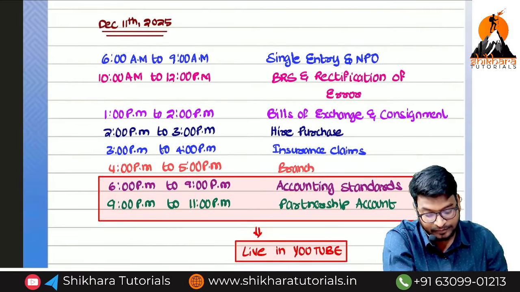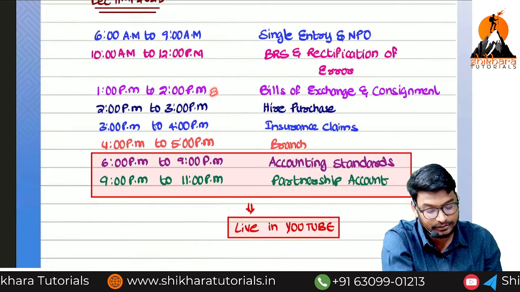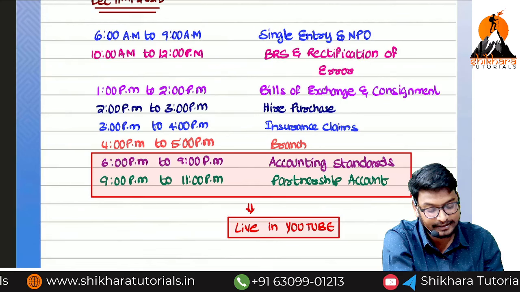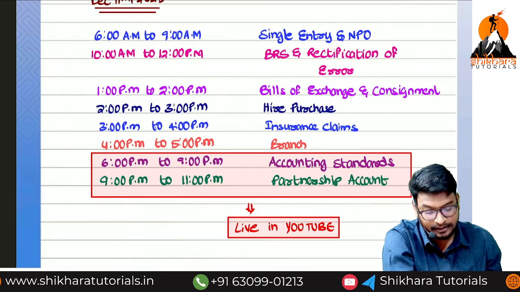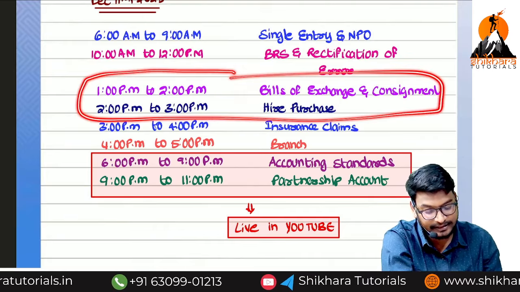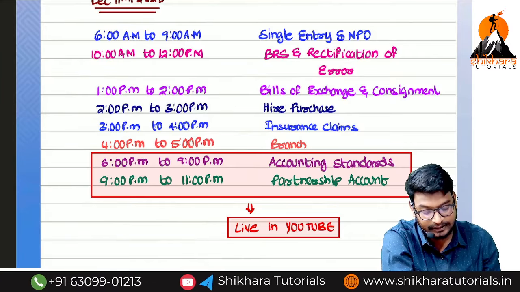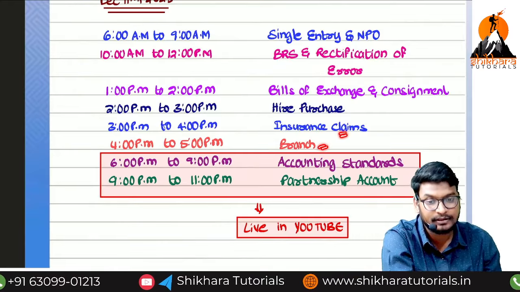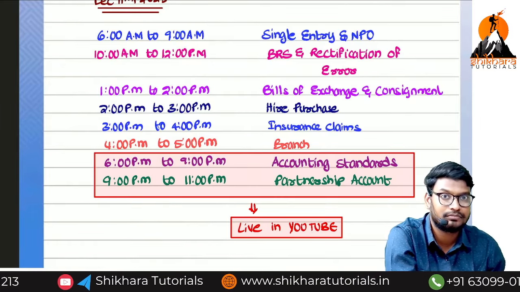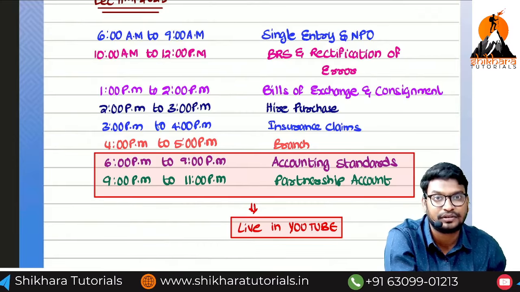Next, 1 p.m. to 2 p.m. in the afternoon, start with bills of exchange, only the accommodation bills, and consignment. Try to complete this one. And next, hire purchase. If you complete these things, we can easily get one more question in our hand. And next, 3 p.m. to 5 p.m., insurance claims and branch. In the branch also, focus only on the debtors method. Exactly in this attempt the debtors method will come into the picture.